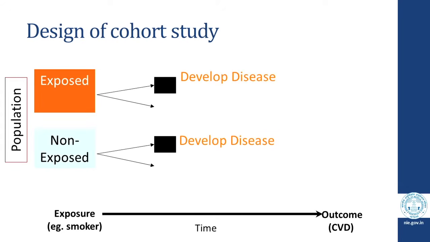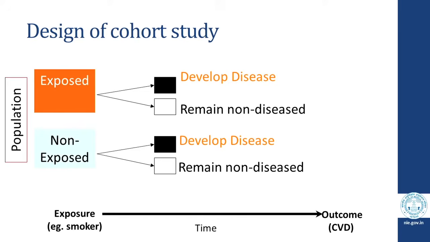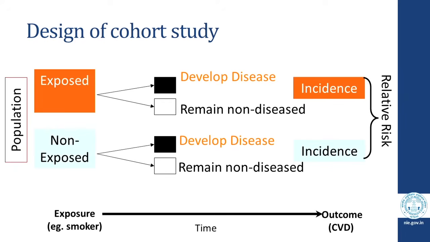Some of these exposed and unexposed individuals will develop the disease, that is cardiovascular disease, whereas the remaining people would remain non-diseased. We will then calculate the incidence of cardiovascular disease in the exposed population and in the unexposed population, and we will compare this incidence using a measure of association called relative risk. I will talk about this relative risk a little later.